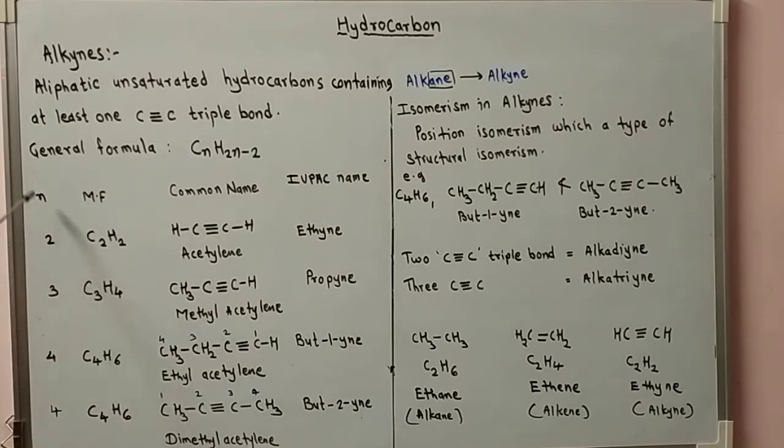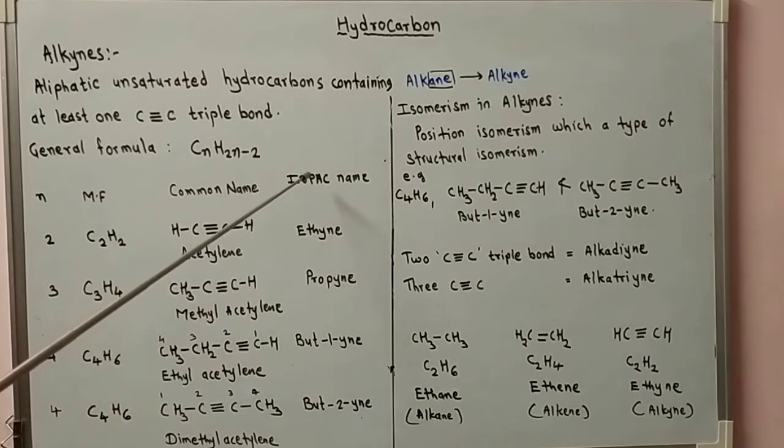If the alkyne contains 2 carbon atoms, that is the simplest alkyne, the first member. The molecular formula is obtained by substituting the n value in this equation, and we get C2H2. The structure is CH≡CH and the common name is acetylene.